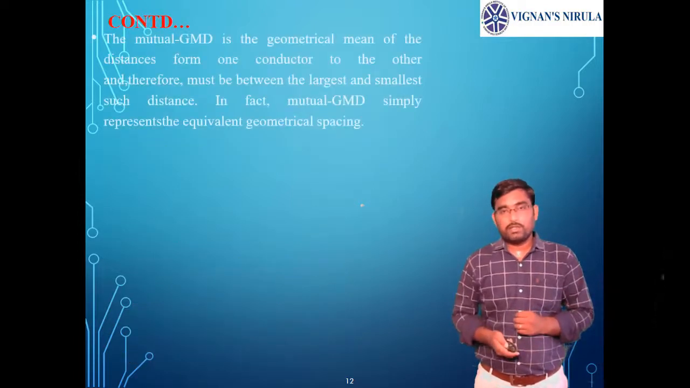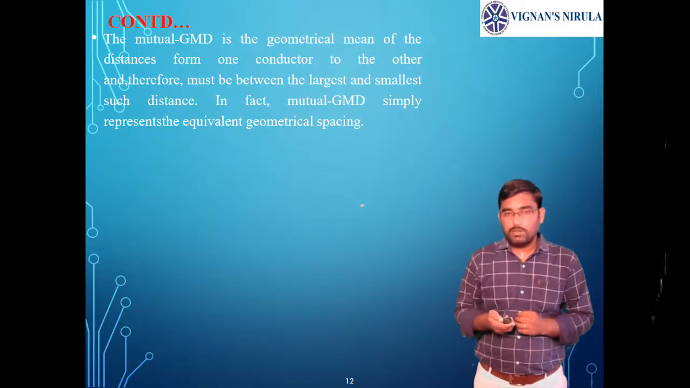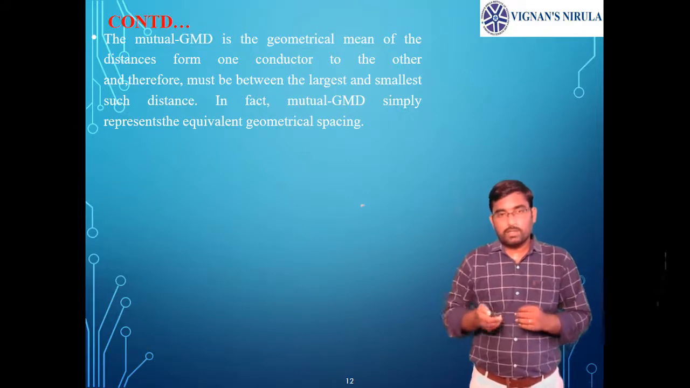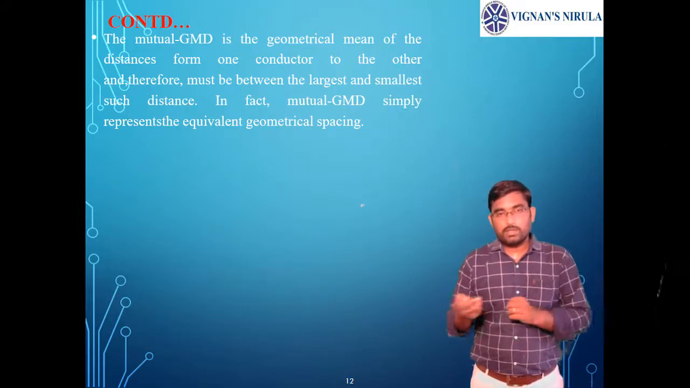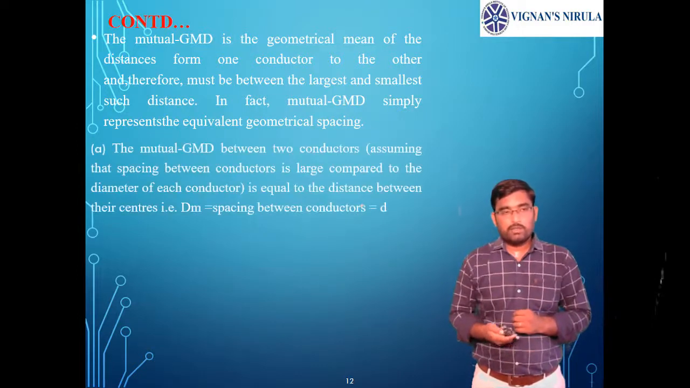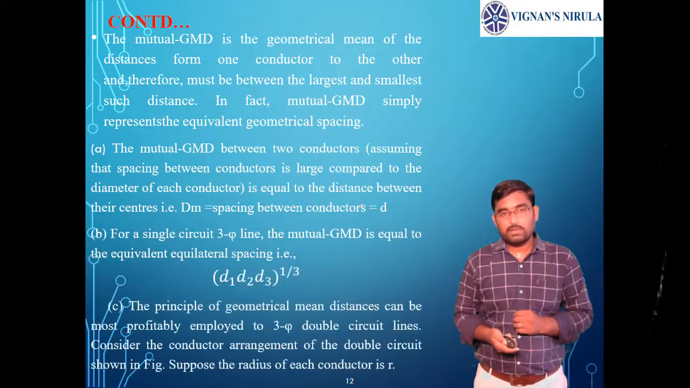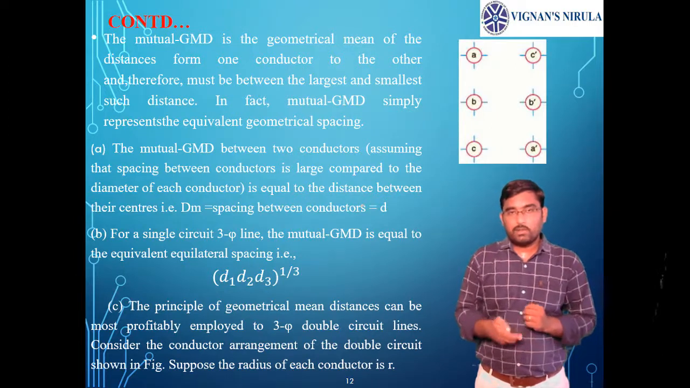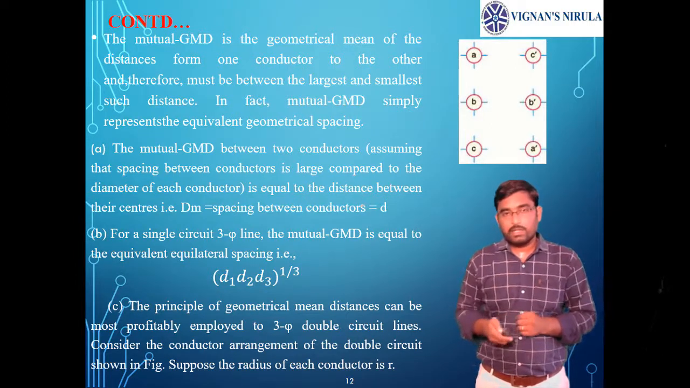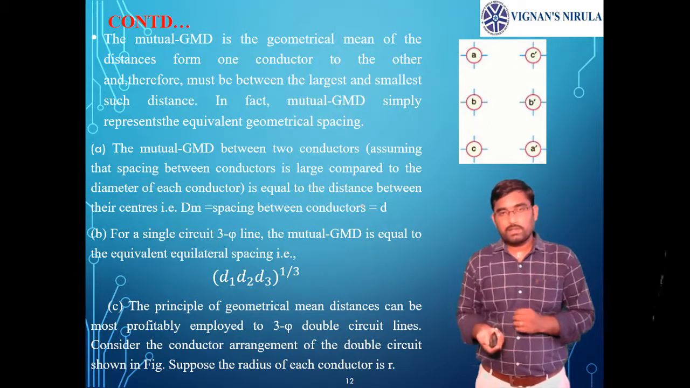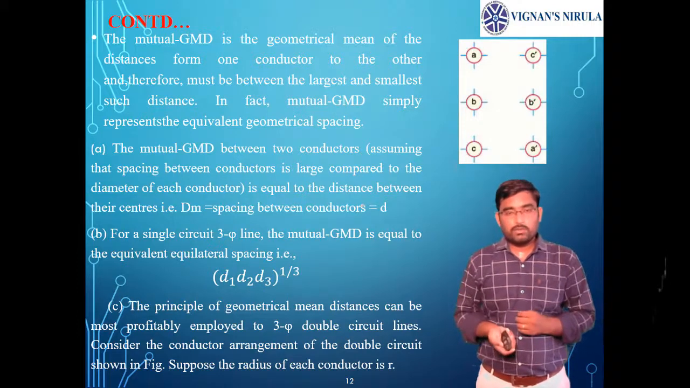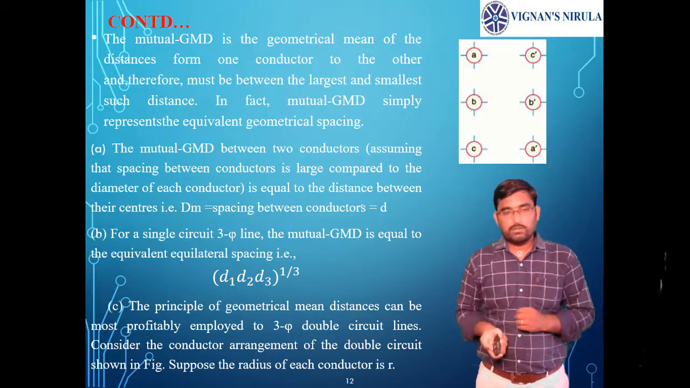If you see the mutual GMD, as I already told you, mutual GMD is the geometric mean of distances between one conductor with respect to the other phase conductors. If you derive the mutual GMD for a three-phase double circuit line, let us take a double circuit line case. See here, it is a three-phase double circuit line, A, B, C, A dash, B dash, C dash, one circuit and the second circuit. Here we need to write the mutual GMD between circuit 1 and circuit 2.